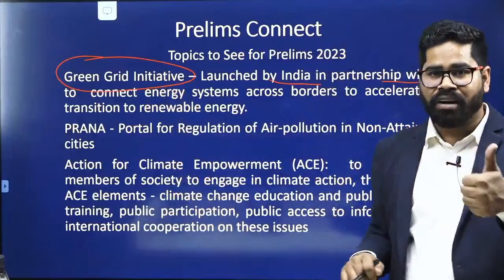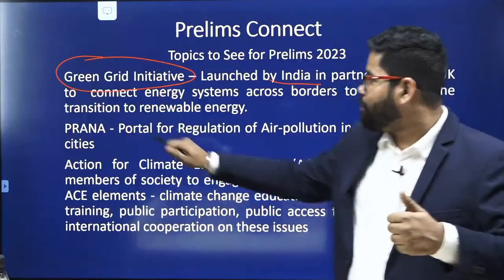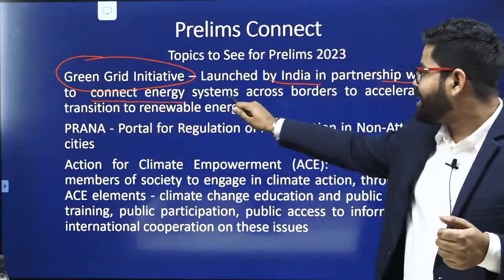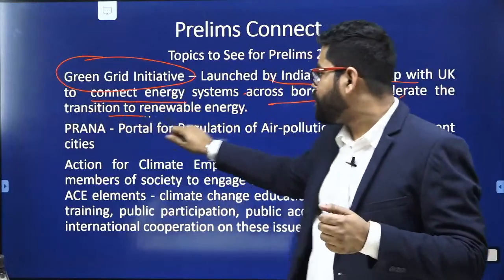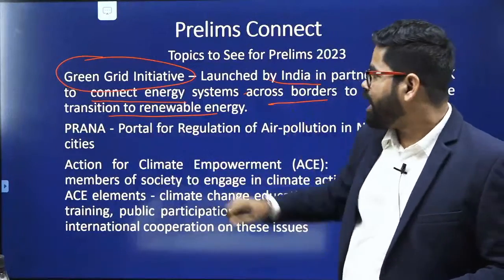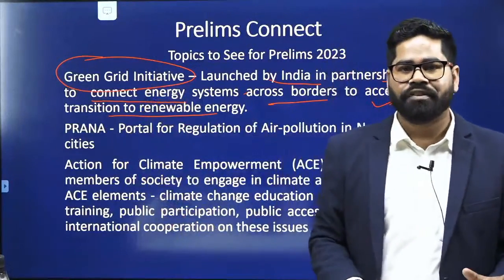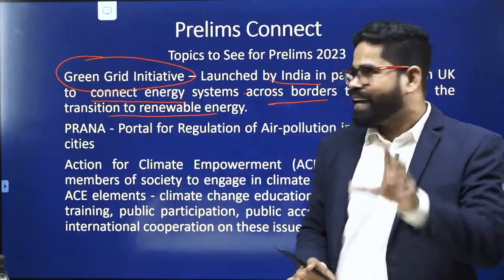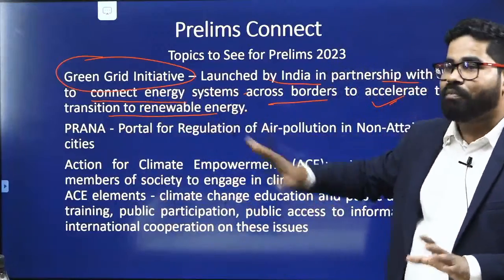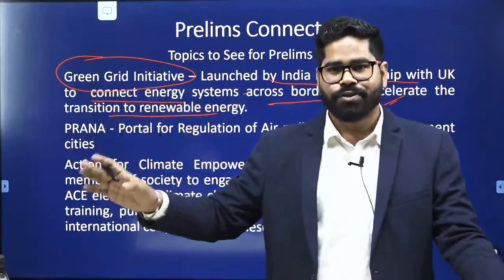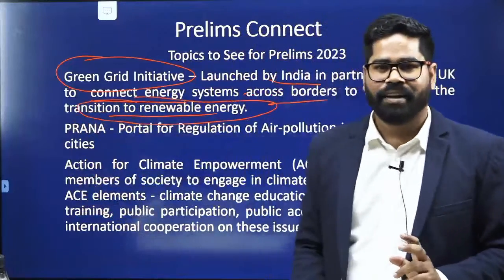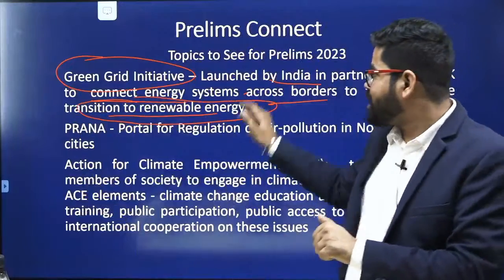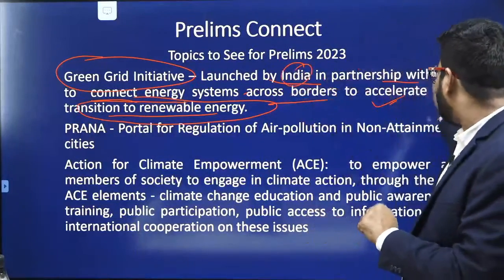And what is the plan? What is the main objective? The main objective is to connect the energy system across the borders to accelerate transition to renewable energy. So here the aim is to connect the energy system across the borders so that we can have transition towards renewable energy. That is one initiative which has been launched by India along with UK.